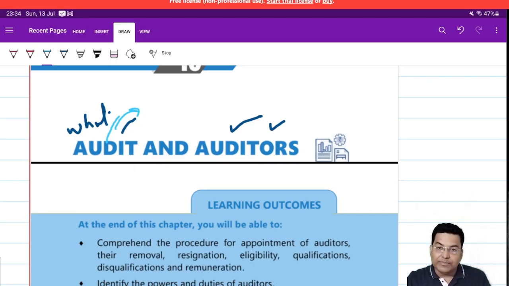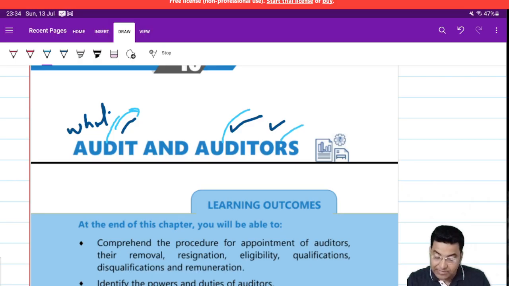So for that reason, the shareholders appoint an independent person who checks the duties which have been done during the year by the directors of the company. And the person appointed by these shareholders is known as the auditor.